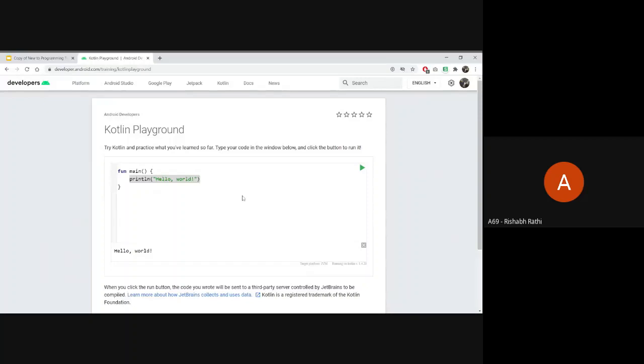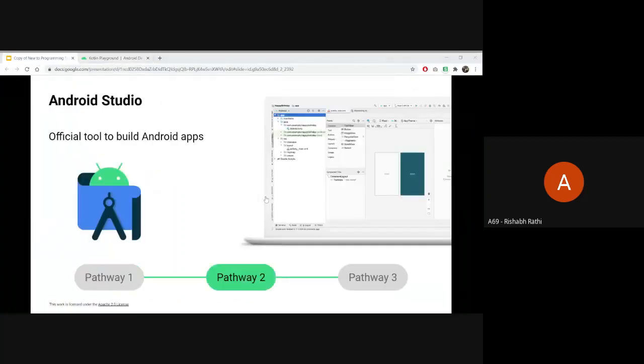Now moving ahead. The next major thing that we need for Android development is Android Studio. It is the official tool that professional developers use for Android development, so you need to learn this. This is where you will be writing your Kotlin code, building your apps and designing layouts for your apps. Everything will take place in the Android Studio tool.